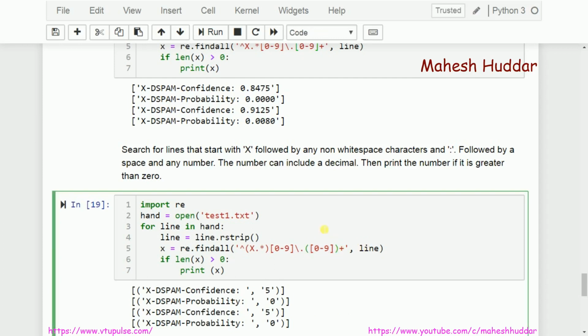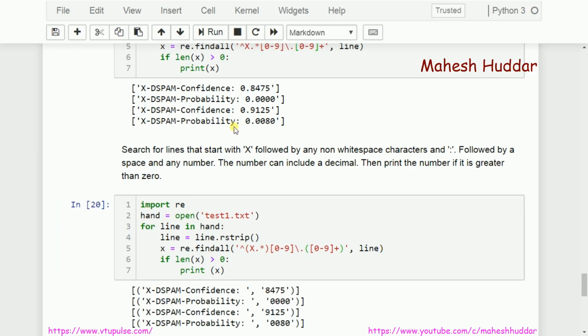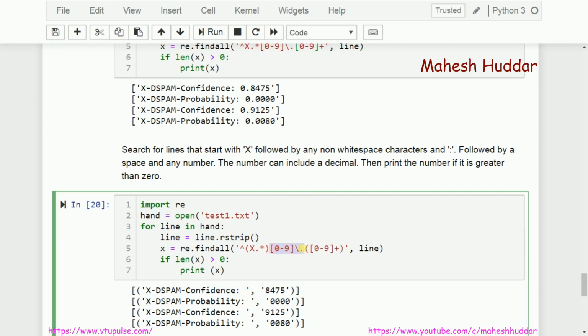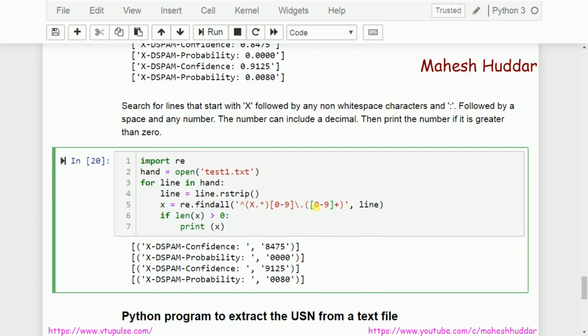Why am I getting only 5050? The reason is very simple. I made a small mistake. I put this particular parenthesis before the plus. That is the reason. If I put it here, I will get this particular thing. What I am trying to do is get this part. I am not interested in this particular part, that is 0 dot or 0 dot. Because of that, I put that thing outside. You can see there is no parenthesis for it, but there is a parenthesis for the last part. Because of that, I got that as the output in this case. So depending on your requirement, you can do it.